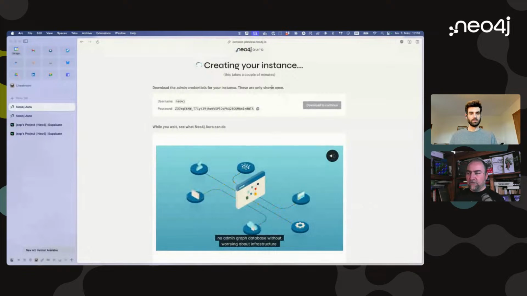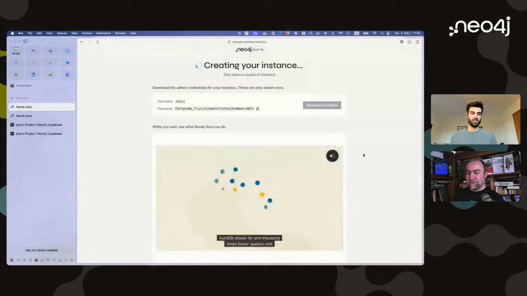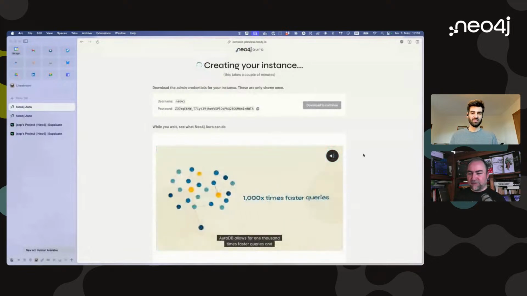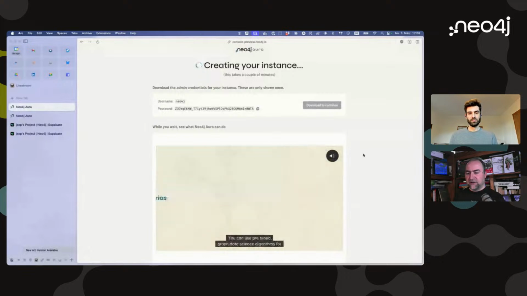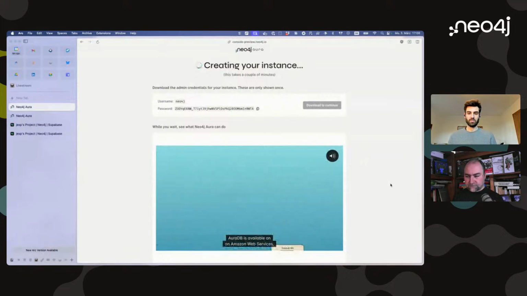While we're waiting, it's creating my instance in the background. Because we only want to take 30 minutes today, we want to start by importing some relational database data into our graph. You might remember in the past we've done this from CSV files, but nicely now there's an opportunity in Aura itself to integrate with other data sources, as it shows here, and pull in data from elsewhere.